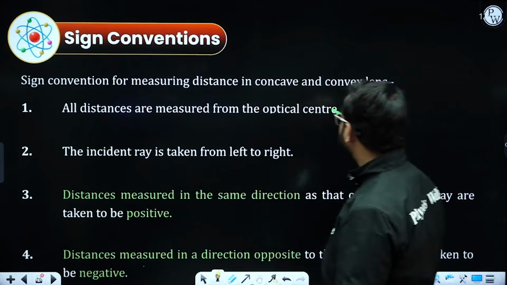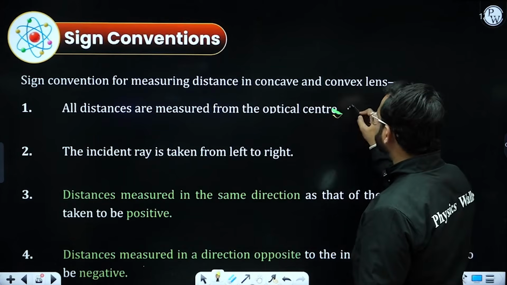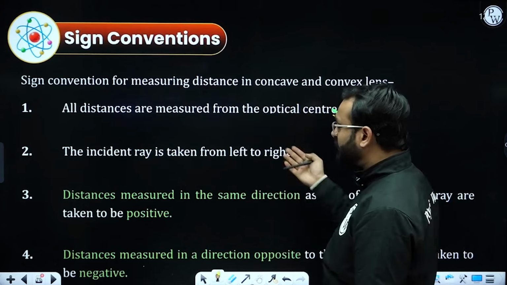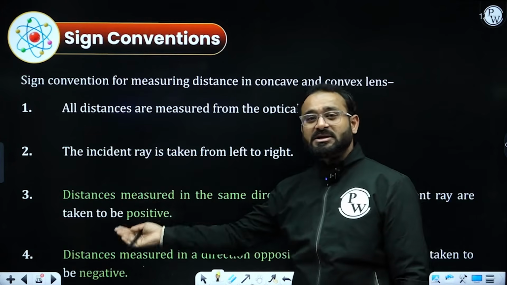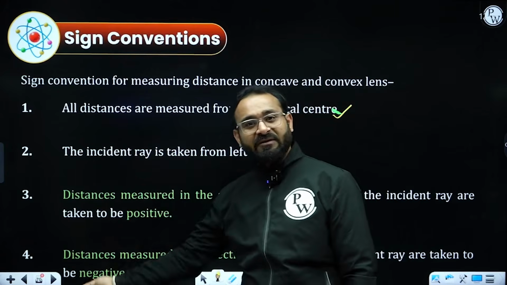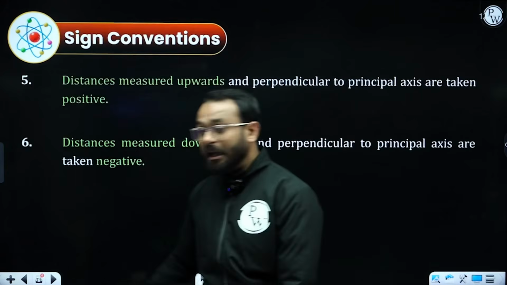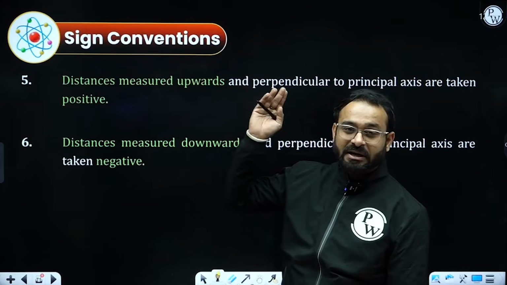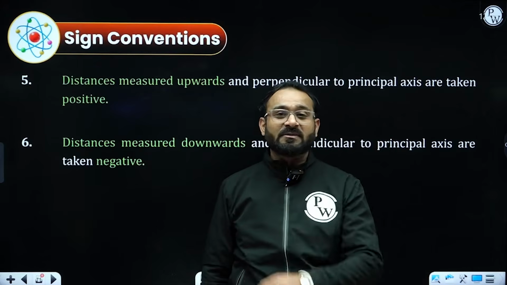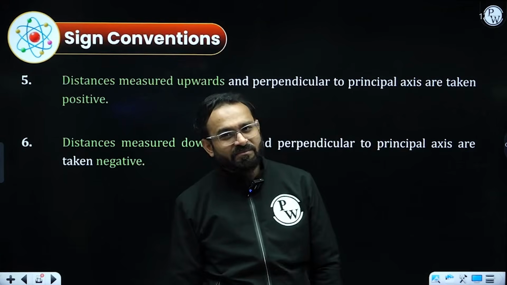So point number 1, all the distances will be measured from the optical center. Incident ray will be taken from left to right. Distances towards the right will be considered as positive, towards the left considered as negative, height above the principal axis will be considered as positive, and height below the principal axis will be considered as negative.